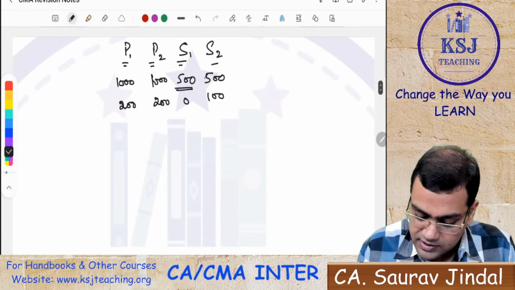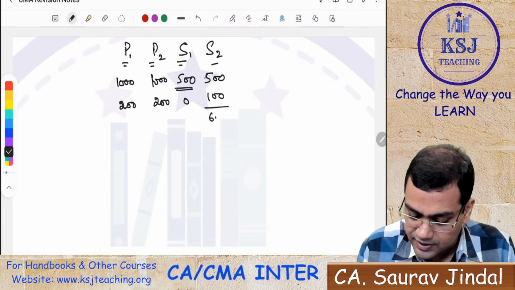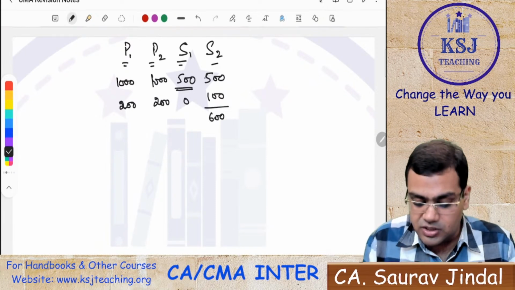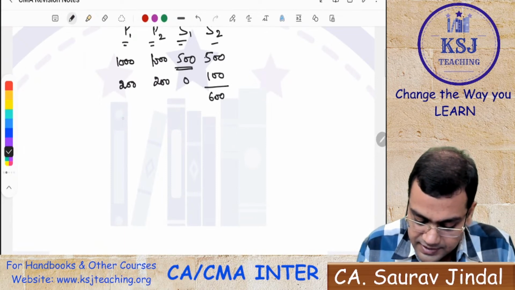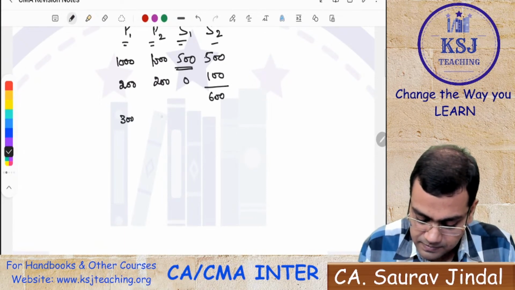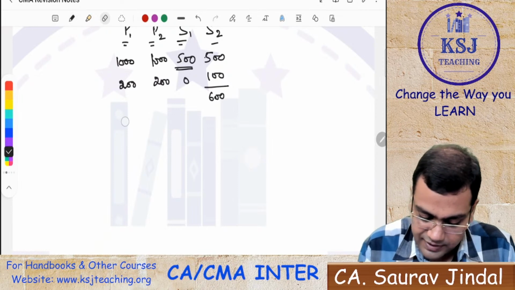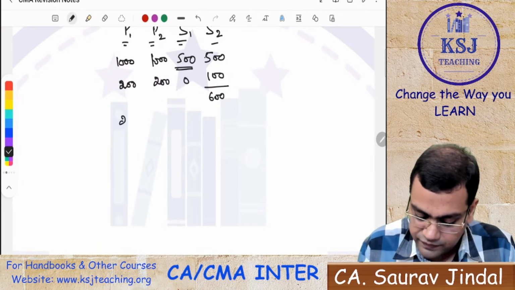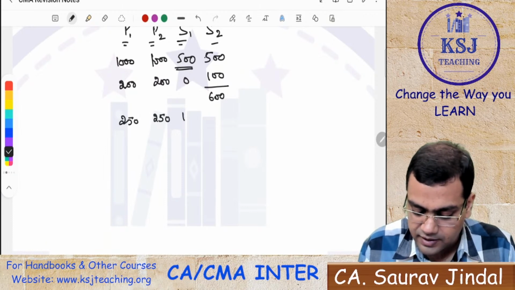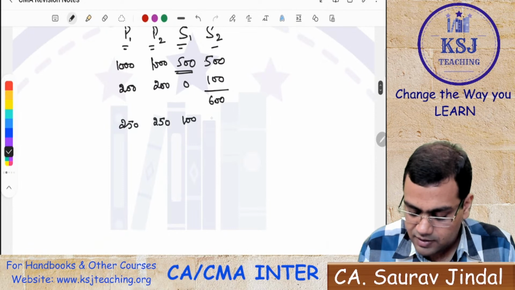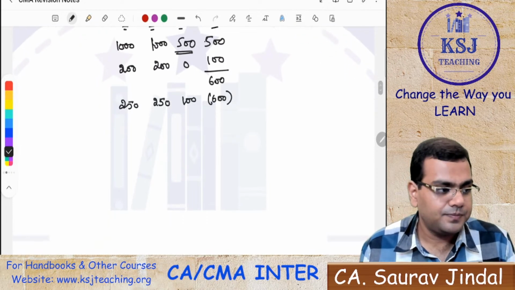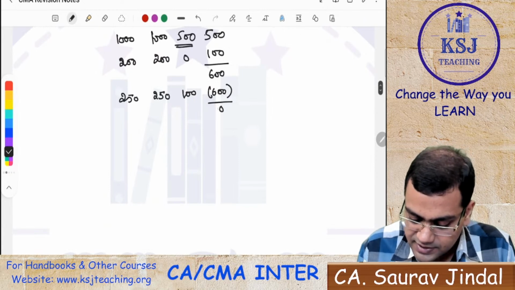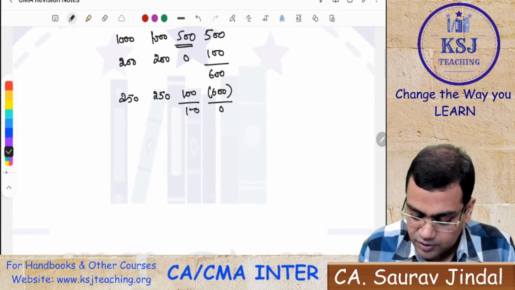Now, what is the total cost here? Total cost here is 600. Now the 600 will be distributed between P1, P2 and S1. Let's say it is 250 here, 250 here and 100 here, right? Here it will be minus 600. Clear? Now here you will get 0, but here you will get 100 rupees.